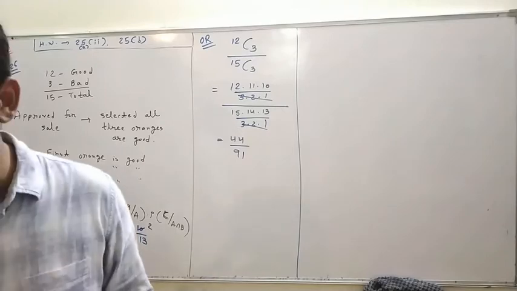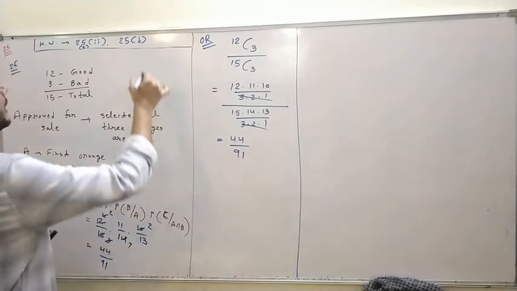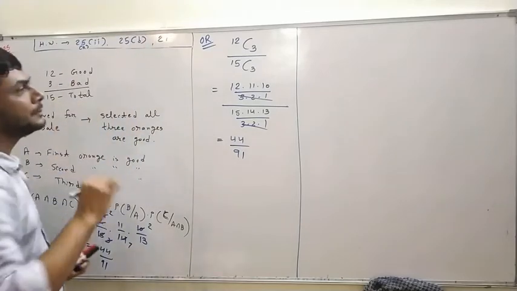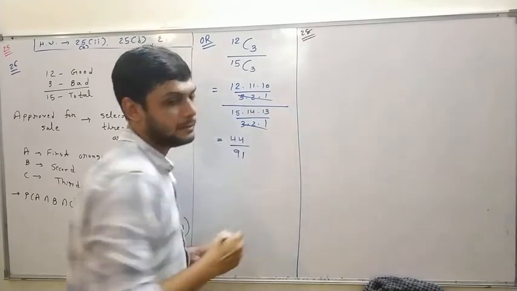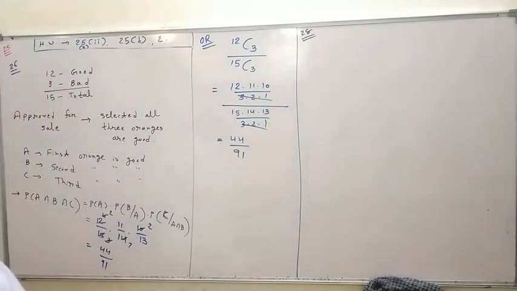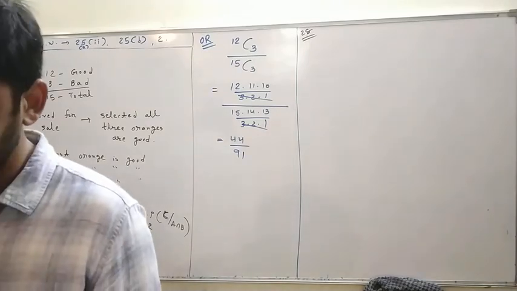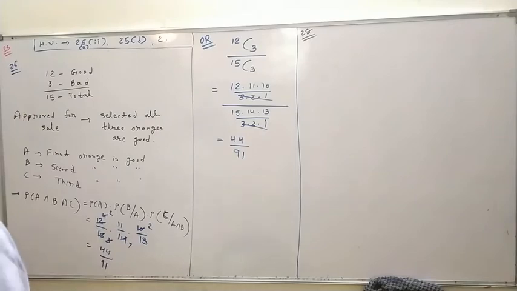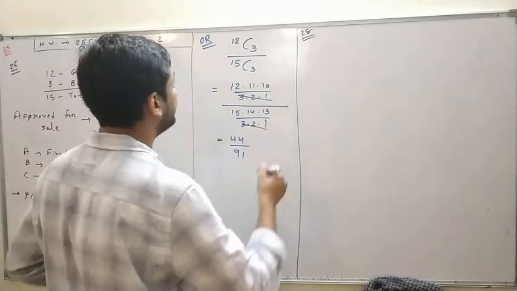Next, 27 is in homework. Question number 28. A die marked 1 2 3 in red and 4 5 6 in green is tossed. Let A be the event that the number is even, B be the event that the number is red. So are events A and B independent or not?